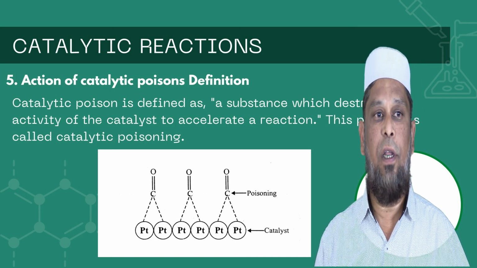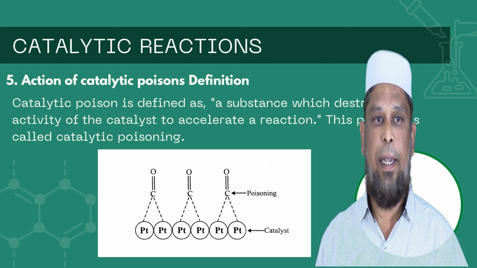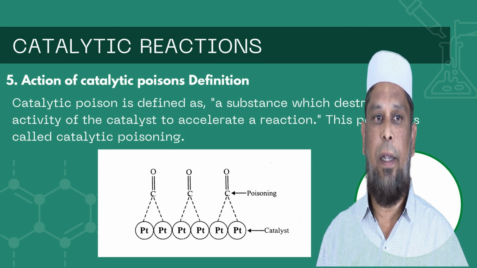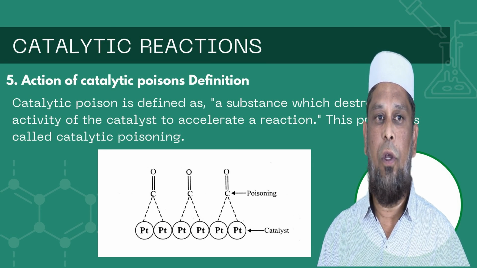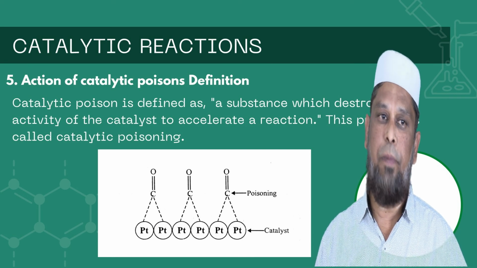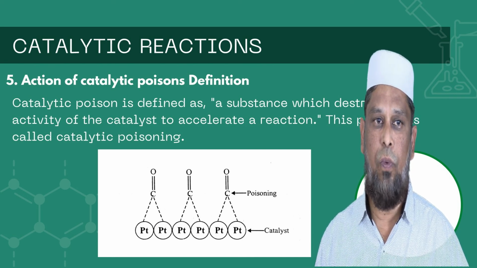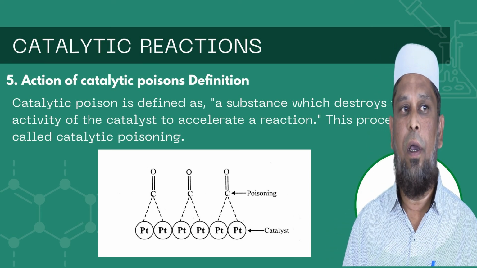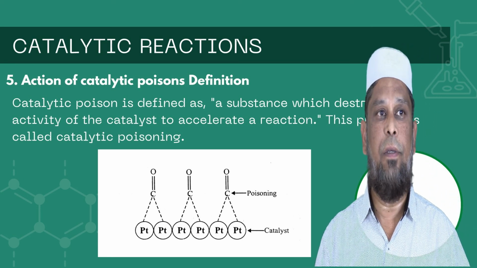So here we can see that platinum is a catalyst, and here is carbon monoxide. When the carbon monoxide is bound with the platinum, we have a bond. So there is no further reaction that takes place. It will be poisoning, that is, destroying the activity of the catalyst.